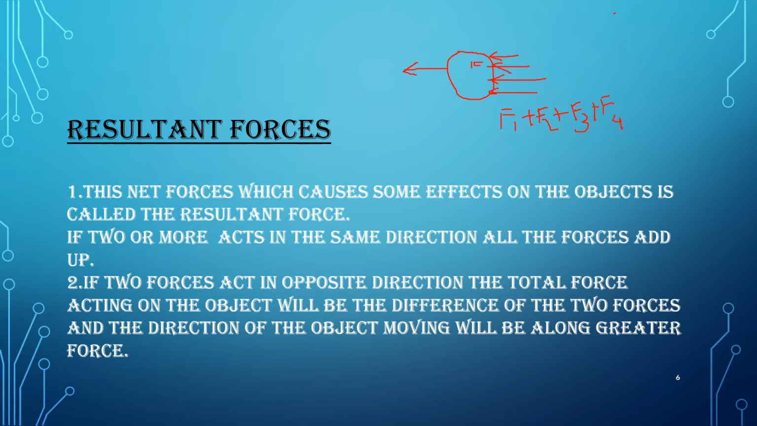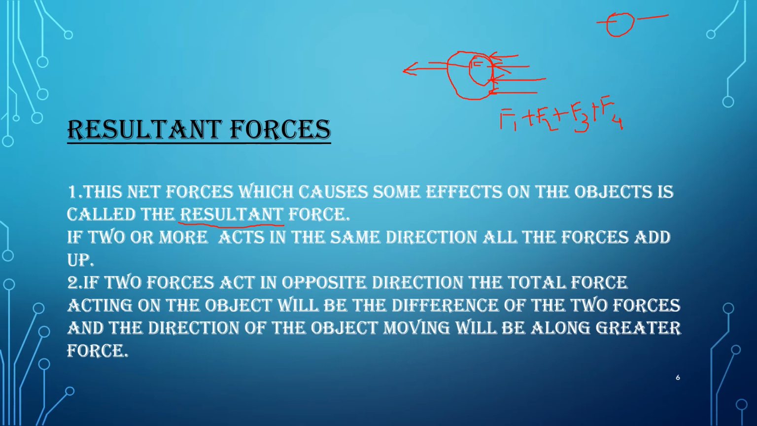In the last video, we have seen the balanced force, where the forces were in opposite directions. But here, all the forces come together and they have a combined effect to move this boulder forward. This net force which causes some effect on the object is called the resultant force. If two or more forces act in the same direction, all the forces add up. If two forces act in opposite directions, the total force acting on the object will be the difference of the two forces, and the object will move along the greater force.